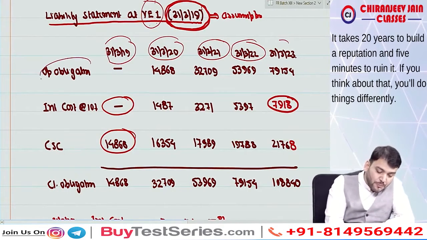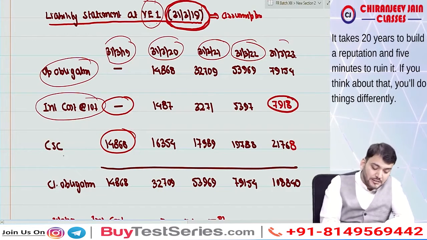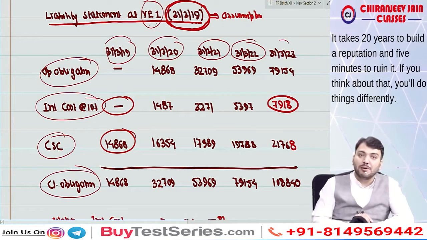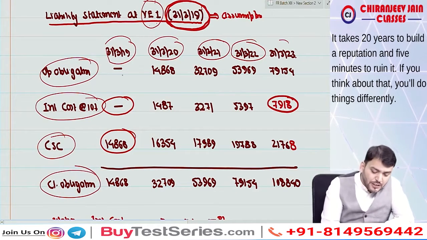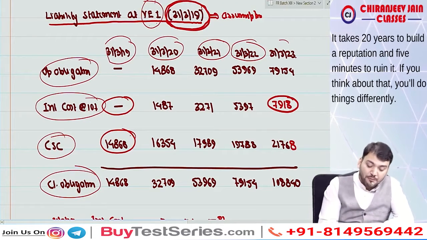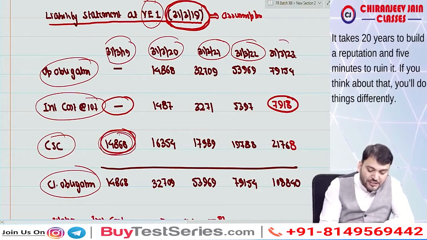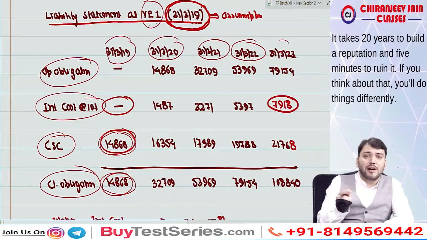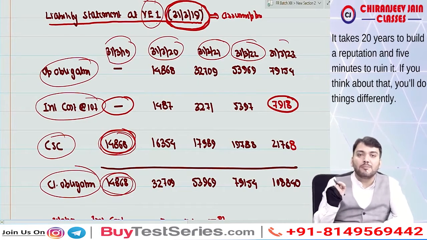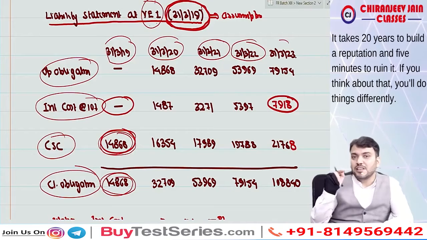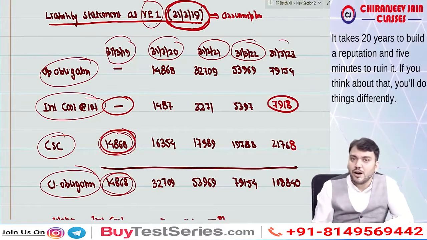So we start with the opening obligation, then we'll add interest cost at a rate of 10%, then we'll add current service cost, then it will become the closing obligation, correct? So in the first year there was no opening obligation, then there was no interest cost, and in the first year the amount of current service cost is 14,868. So what journal entry will pass? Current service cost account debit to present value of DBO.